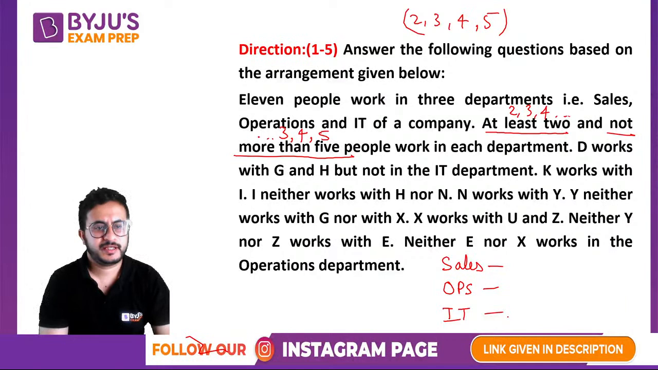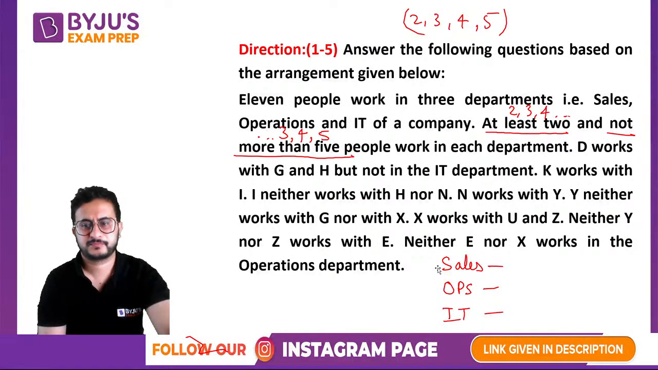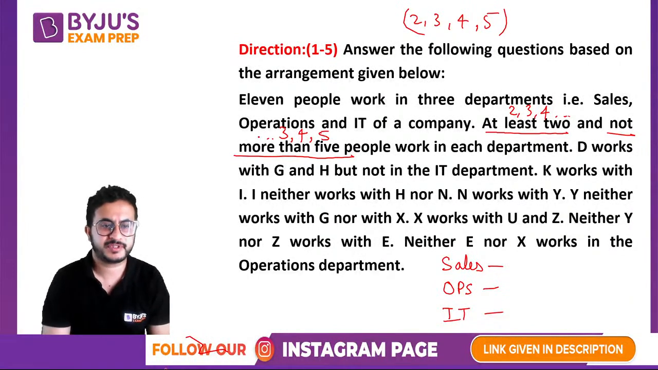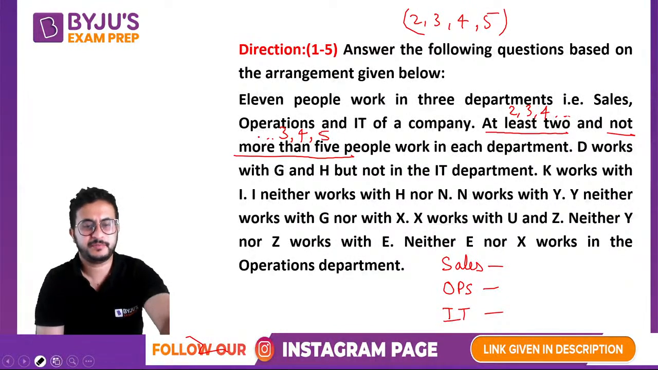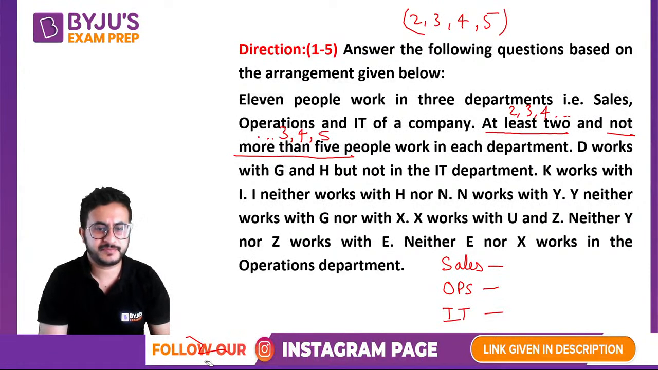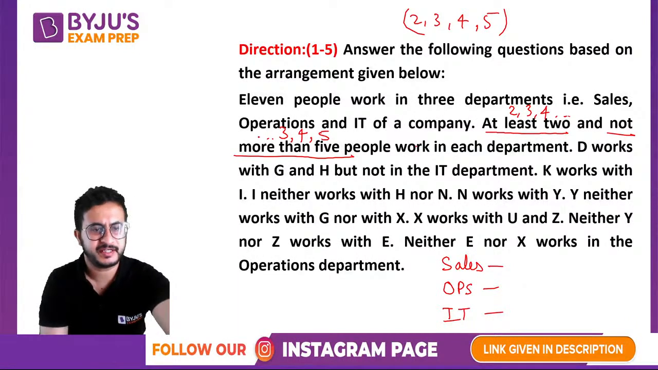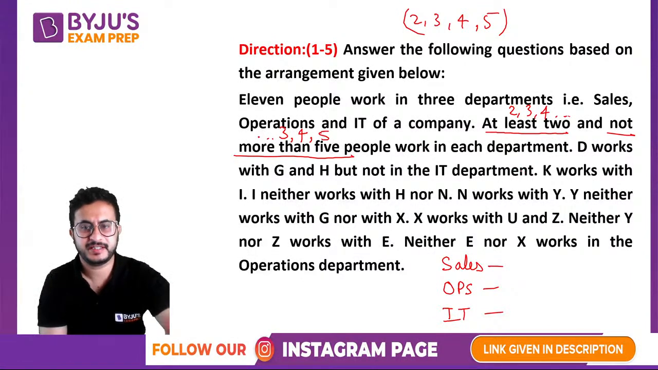So let us see this. Has anyone completed this? Like all 11 people, which department do they work in? We are not given any direct information that this person works in this department. We are given negative information that this person does not work in a particular department, but nowhere is it mentioned that so and so person works in this department. So what we will do is keep this condition in mind and try to find out people that work in the same department or different departments. That is what is given to us, right? We are not given who works in which department. None of the sentences say.